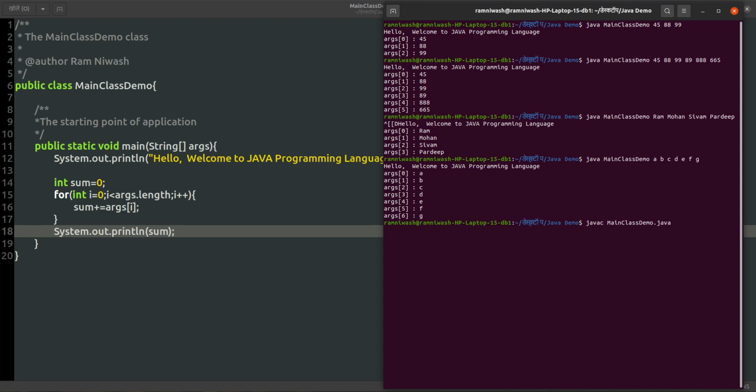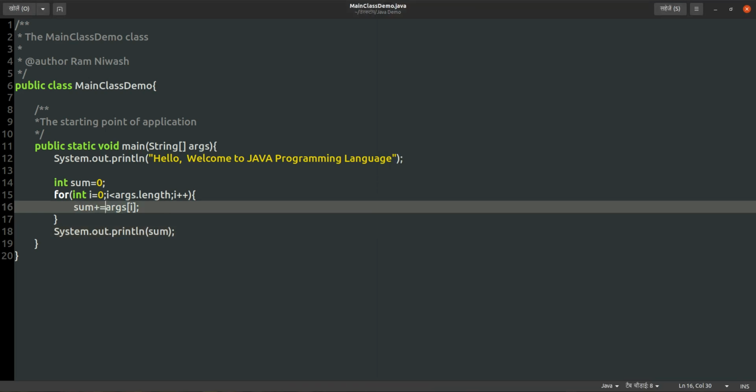We have modified the code, so that's why we have to compile that again. What happened? Okay. See, string cannot be converted to integer. This is a string actually. Sum we can do if it is integer only. Integer dot parseInt to this one.